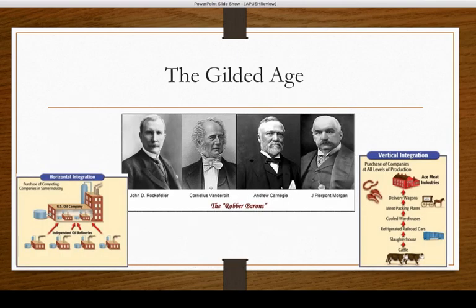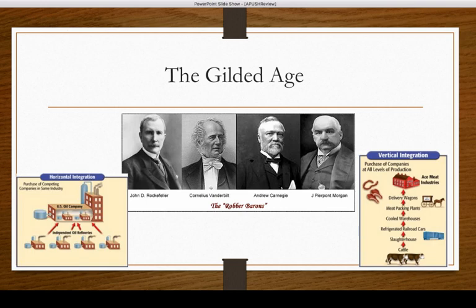One reason they're able to shift there is because of the factory that's going on. We have the rise of capitalists during the Gilded Age. People like John D. Rockefeller. Rockefeller had dealt with oil, Standard Oil Company. Cornelius Vanderbilt and the railroads are going to take off. Carnegie with steel.